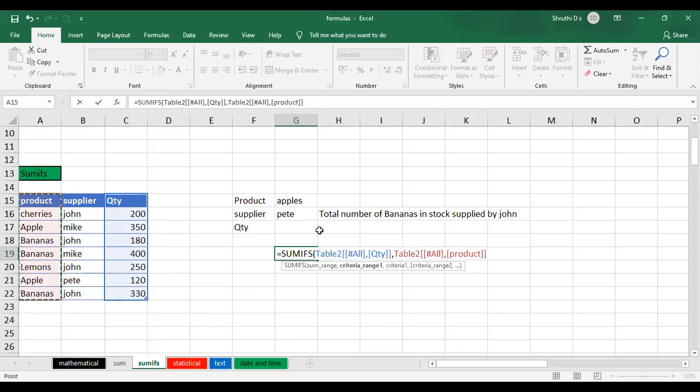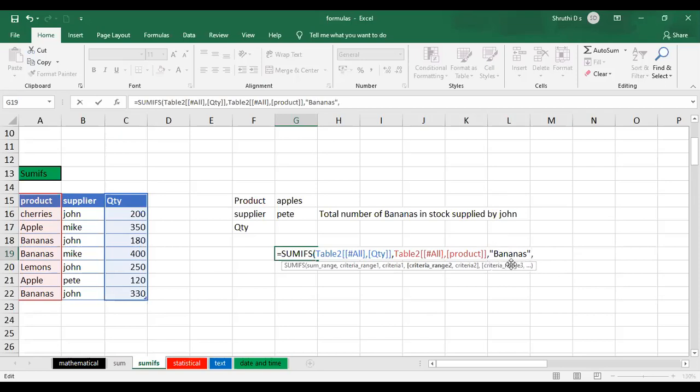Bananas is my first criteria, and it is there in the product range. That is why I choose this. Put a comma. The next one is criteria 1. In this criteria range, what exactly are you looking for? I am looking for bananas, so give that in double quotes. Don't make any spelling mistakes there, otherwise it will not work. Take the complete, correct criteria there.